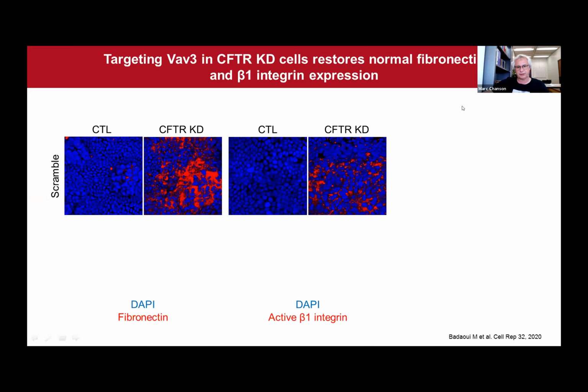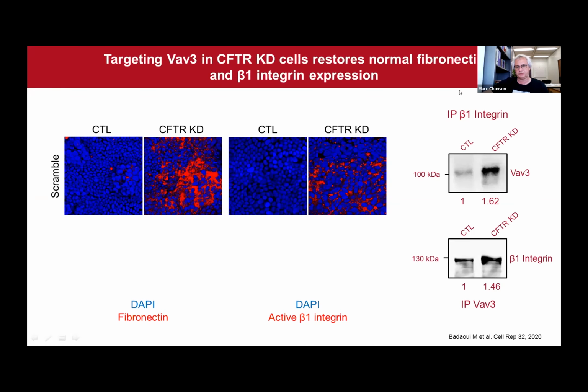We also could demonstrate that beta-1 integrin and VAV3 are interacting proteins. What is shown here is a co-immunoprecipitation experiment where we immunoprecipitated beta-1 integrin and blotted VAV3 in the precipitates. You can see that VAV3 is enriched in CFTR knockdown cells.